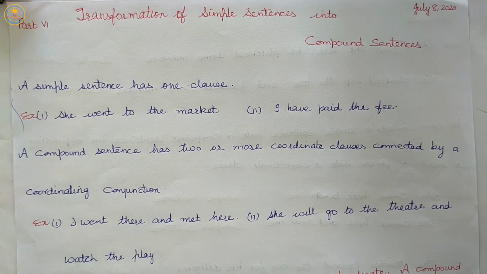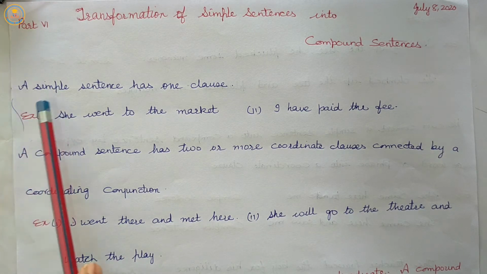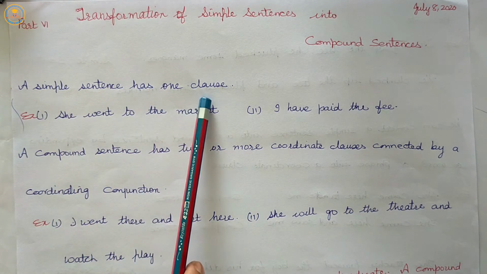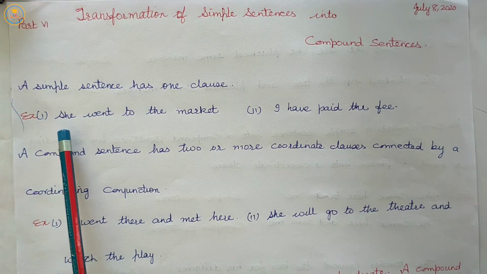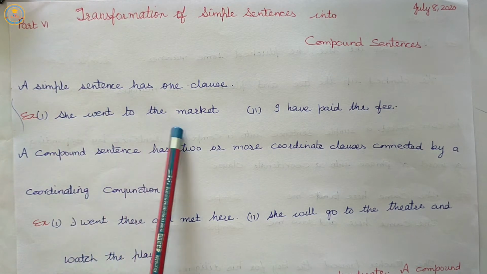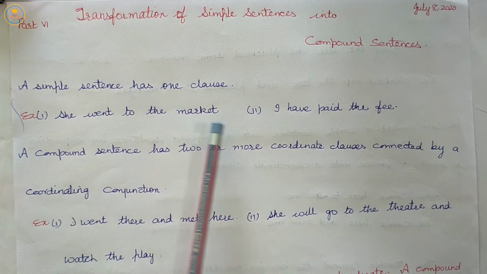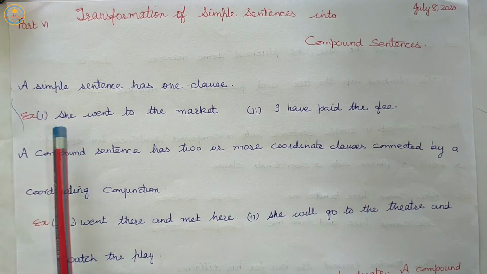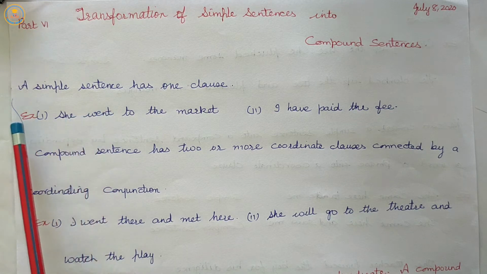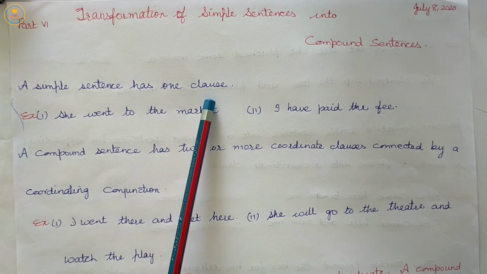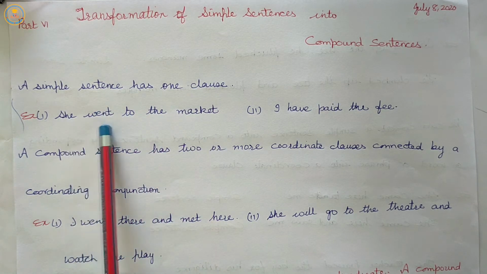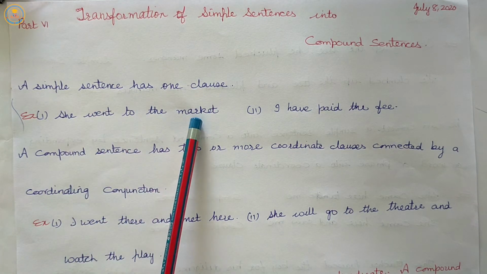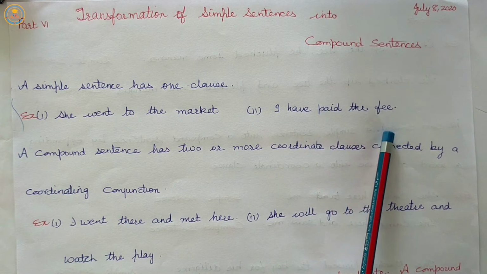A simple sentence has one clause. Example: She went to the market. I have paid the fee. A simple sentence has one clause, or you can say one subject and one predicate. She went to the market. I have paid the fee.